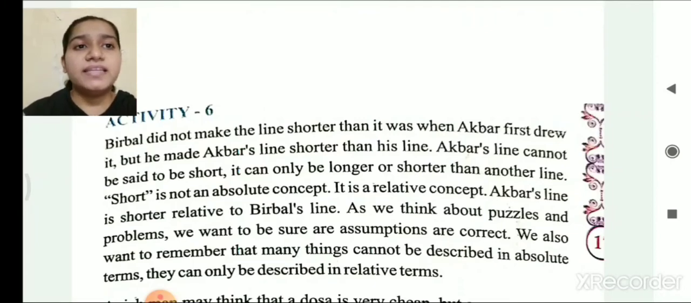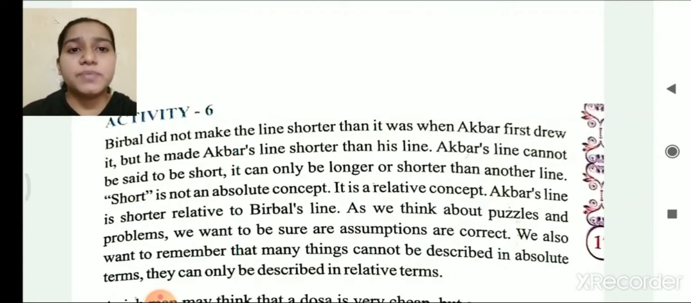Birbal did not make the line shorter than it was when Akbar drew it, but he made Akbar's line shorter than his line. Akbar's line cannot be said to be short. It can only be longer or shorter than another line. Short is an absolute concept. So what does absolute concept mean? Absolute concept means something which is unchanged. That means it will be as it is forever. So in this story, the line which Akbar drew was not an absolute concept. It was a relative concept. That means it was short in relation to Birbal's line. Akbar's line is shorter relative to Birbal's line.